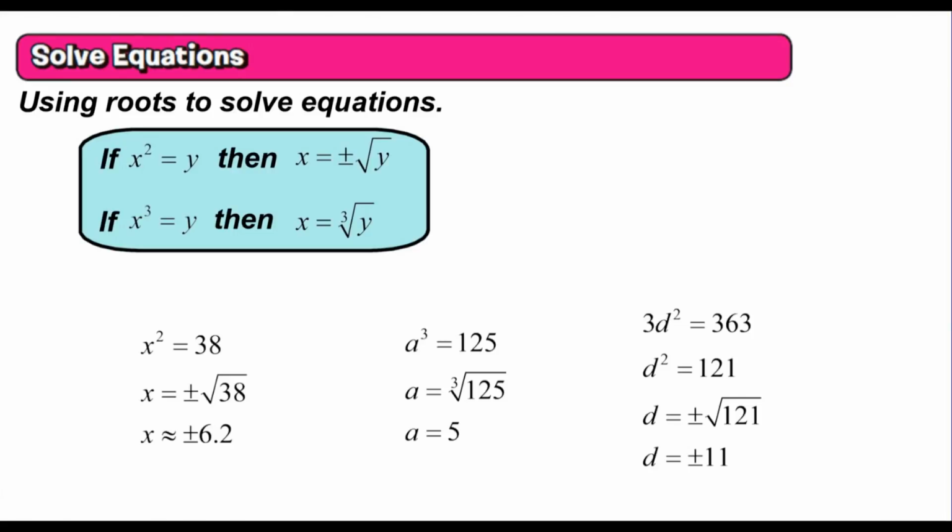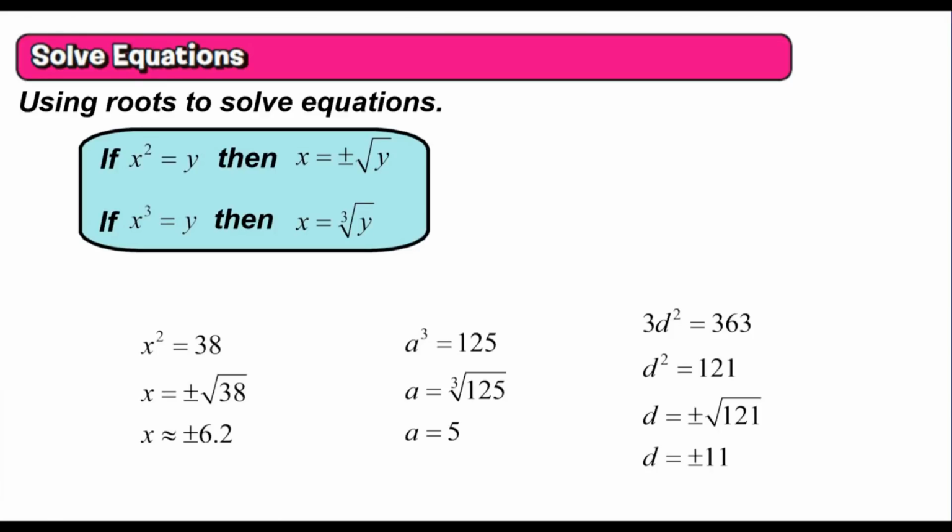Next one, a to the third power is 125, or a cubed is 125. So to find out what a is, to solve this equation, we would take the cube root of 125. And again, if you type that into your calculator, or if you have that one memorized, you know that the cube root of 125 is 5. So a equals 5 in that case. It's not positive or negative, because the cube root of a positive number is going to be positive, and the cube root of a negative number is going to be negative.